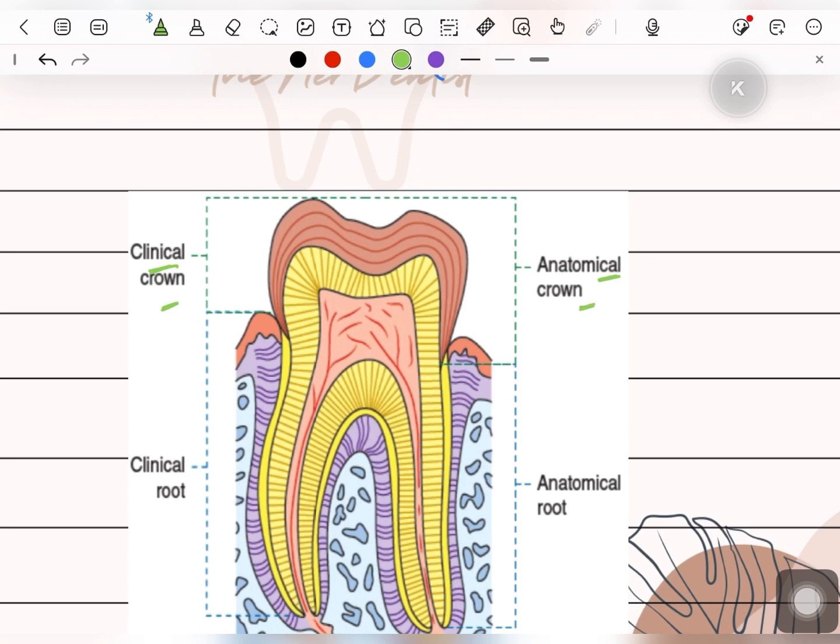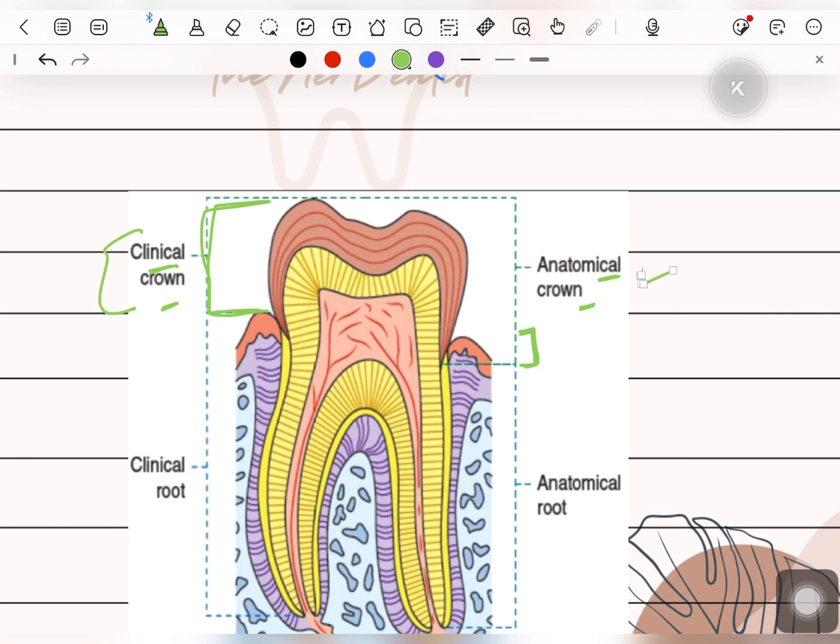In a newly erupted tooth, some part of the crown is still in the gingiva or still in the bone, which is not exposed. We already know that the anatomical crown is the part covered by the enamel, but the clinical crown is only the portion that is visible in the oral cavity. So here the clinical crown is smaller than the anatomical crown.